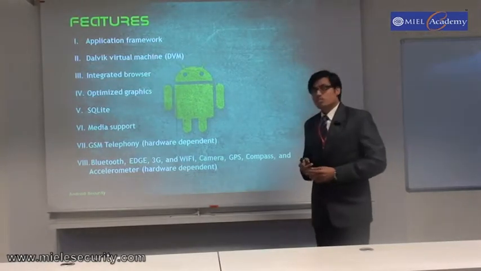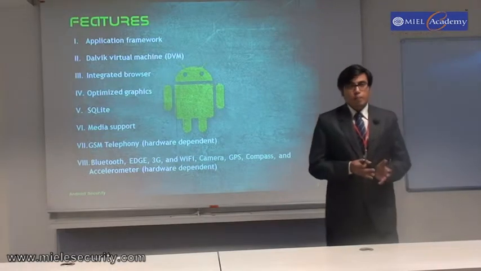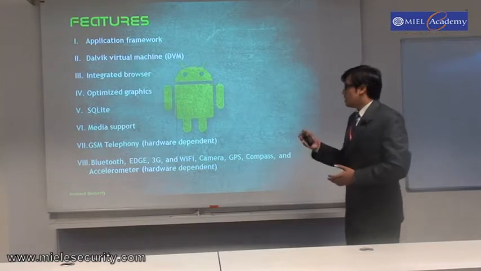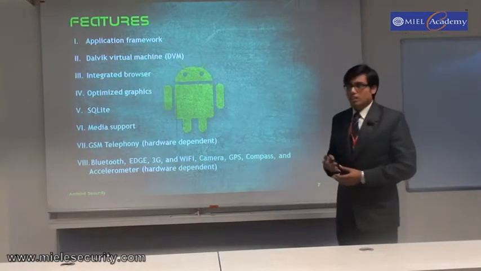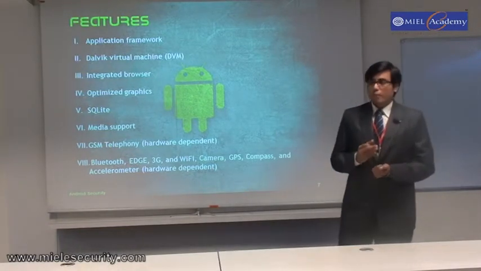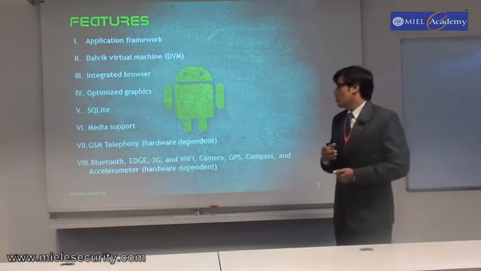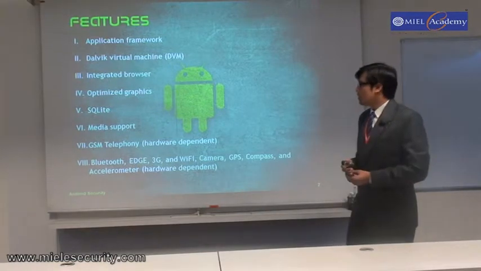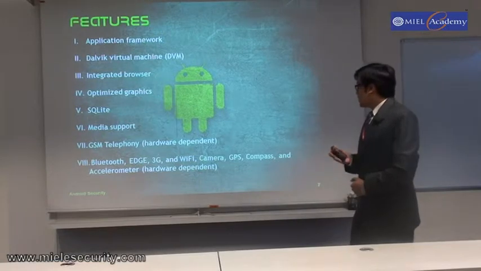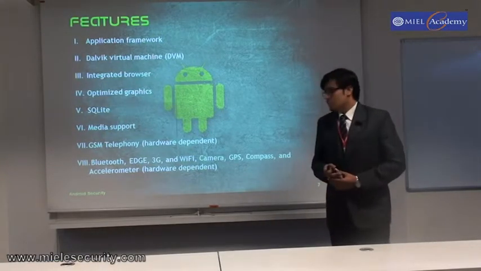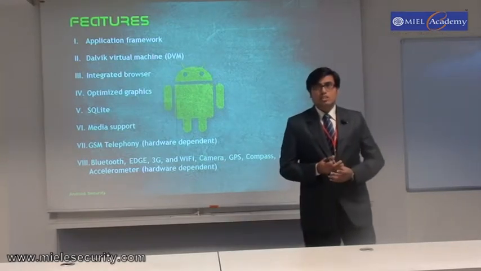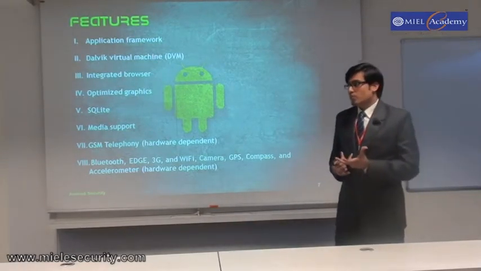It has a lot of media support like MPEG-4, JPEG, and other formats. It supports almost all video, audio and picture formats. It supports GSM telephony, which depends on the hardware. In telephony, it supports 3G, Edge, 4G, UMTS, HSDPA, all telephony technologies. And apart from that, it has all the other features like Bluetooth, Wi-Fi, camera, GPS, compass and accelerometer. Latest Android devices also come with a gyrometer. Gyrometers are the ones which help the compass show the right directions.